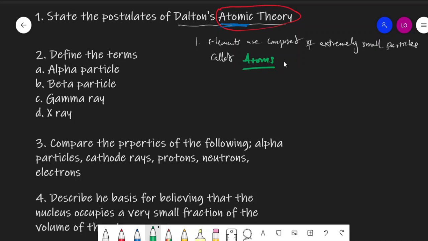Which means elements, the purest form in which any kind of matter exists, are made up of tiny particles that are called atoms. I always use this example, a chunk of gold. Gold is an element. The only reason this gold is an element is because if I zoom into the gold, I will not be able to find something else that is not made up of gold atoms. It's going to be only gold in there, so that's why we say it is gold.